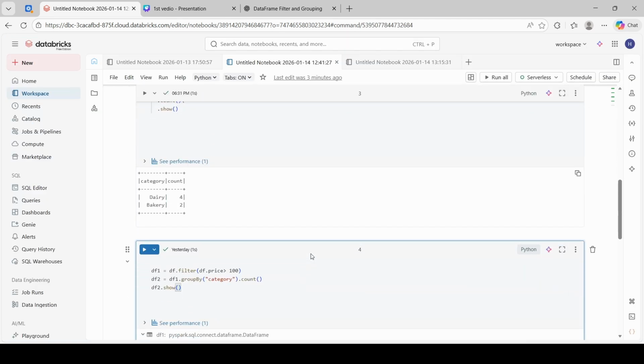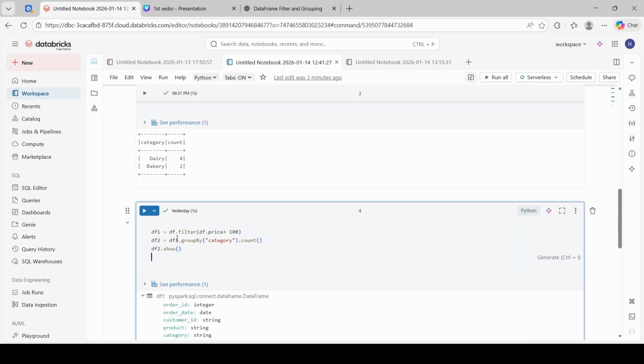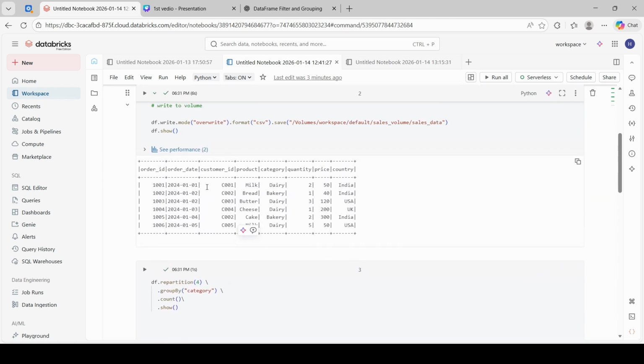Now come to the most important concept. When I use group by category, Spark needs to bring all same category values together. So in the data frame, we have two types of category, dairy and bakery. So Spark will keep bakery records together and dairy records together.